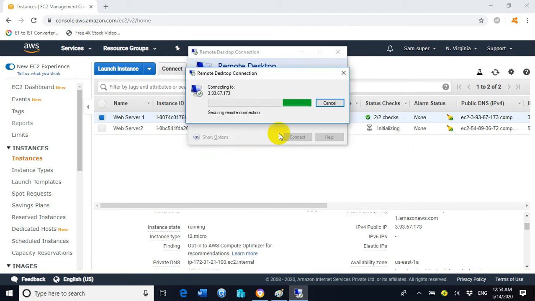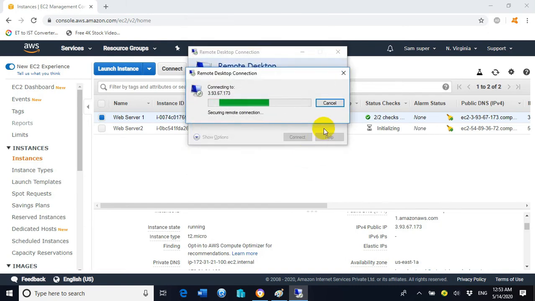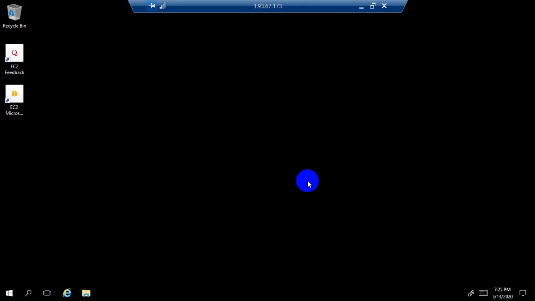Click on OK. Now click on yes. Now we are on the desktop screen of the EC2 instance 1 or web server 1.